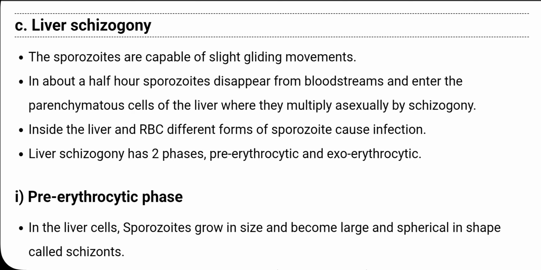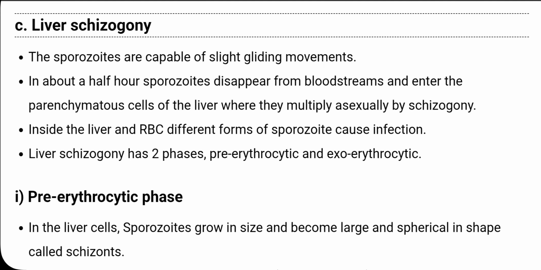Then the liver schizogony: the sporozoites are capable of slight gliding movements, and after about half an hour the sporozoites disappear from the bloodstream and enter the parenchymatous cells of the liver, where they multiply asexually by schizogony. Inside the liver and the RBC, different forms of sporozoite cause the infection.